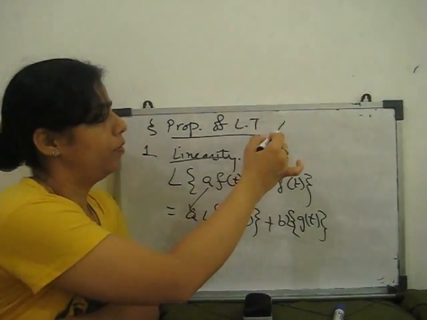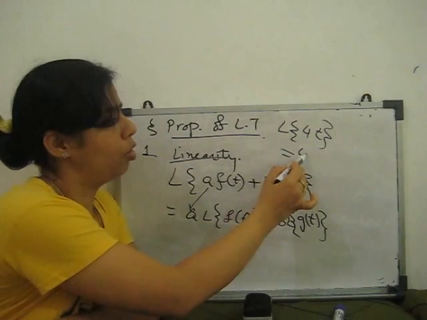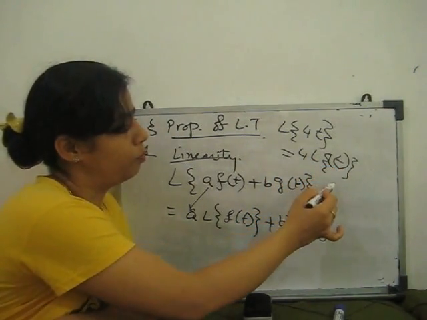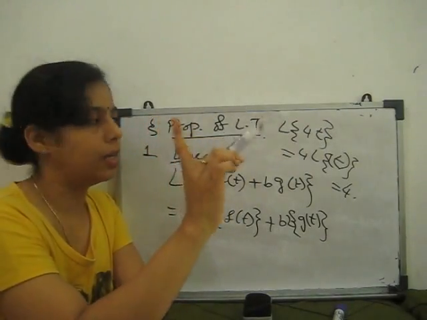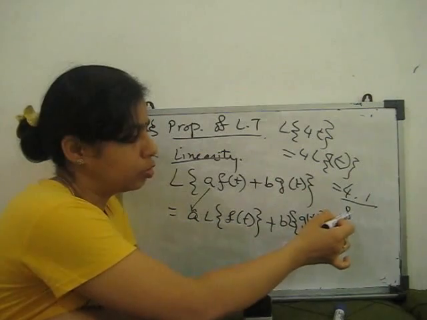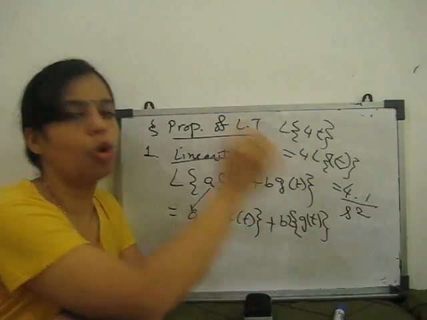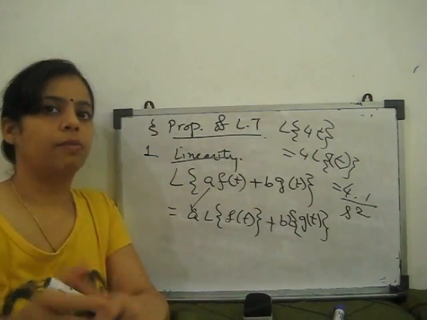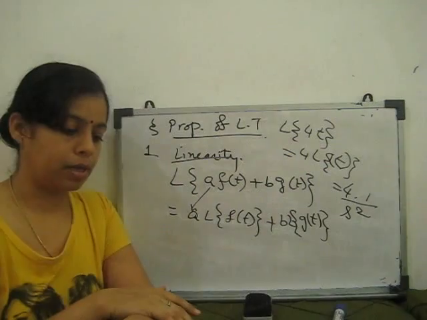That's why I told you, if we want the Laplace transform of 4t, this is 4 times the Laplace transform of t only. So 4 times the Laplace transform of t, where t to the power n with n is 1, so factorial 1 upon s to the power 1 plus 1, that is 2. So Laplace transform of 4t is 4 by s square. Clear? Laplace transform is very easy if you go by formula and you remember all the properties.